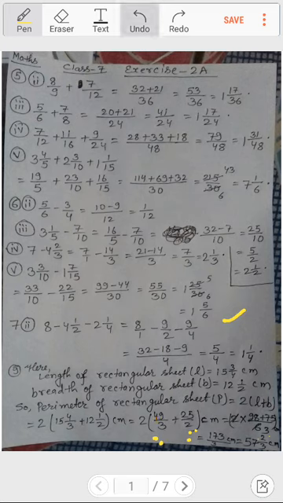And then after I had added, 63 and 50 is 113, so 113 by 2 has been written, and then after it has been changed into a mixed fraction. When you divide it, 5 2s are 10 and 1 is 11, 5 2s are 10, 1 and 3 is 13, so 6 2s are 12, 1 remains as remainder, so it becomes 56 1 by 2 centimeter. Okay, so in this way you will be solving the word problem. As you can see, in a word problem you have to write the statements. So here these are all statements only. Okay, by writing statements only you will be solving.